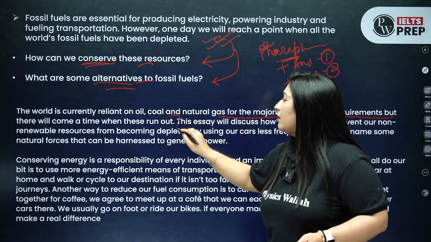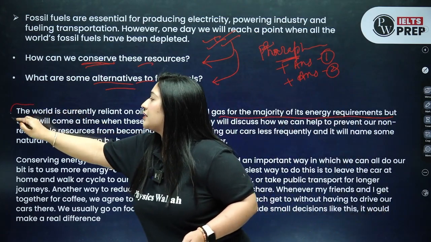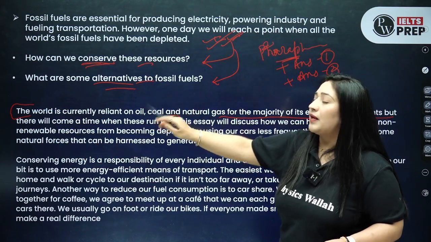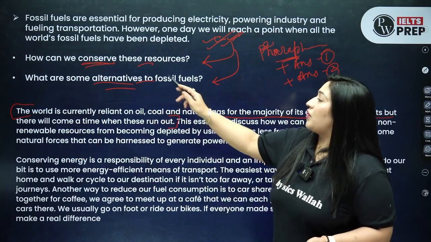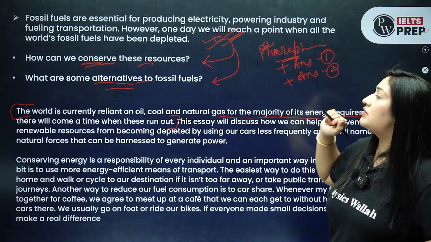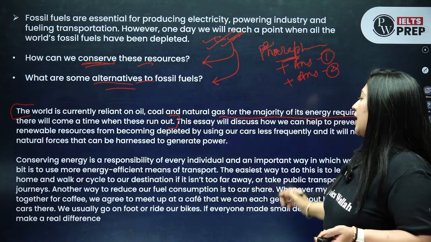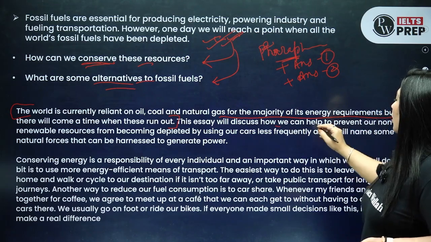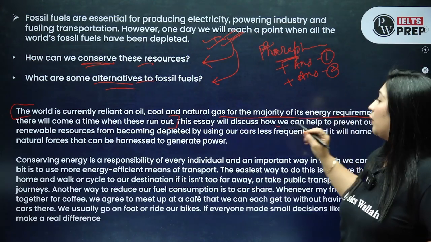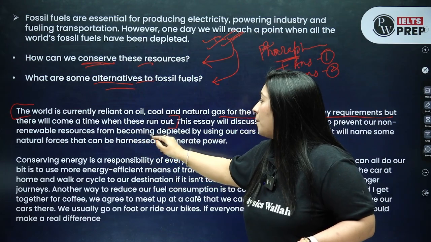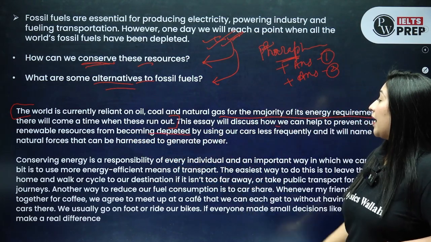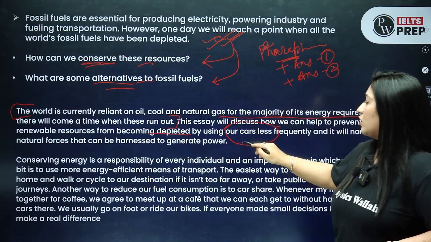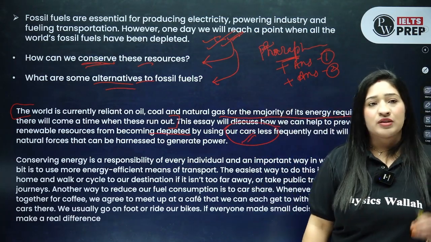So can you see here, till here is just a paraphrasing, right? I have simply paraphrased this particular question here. Now the question number 1, how can we conserve these resources? So the answer for this is, this essay will discuss how we can help to prevent our non-renewable resources from becoming depleted by using our car less. So this is conservation, how we can save that by using our car less.